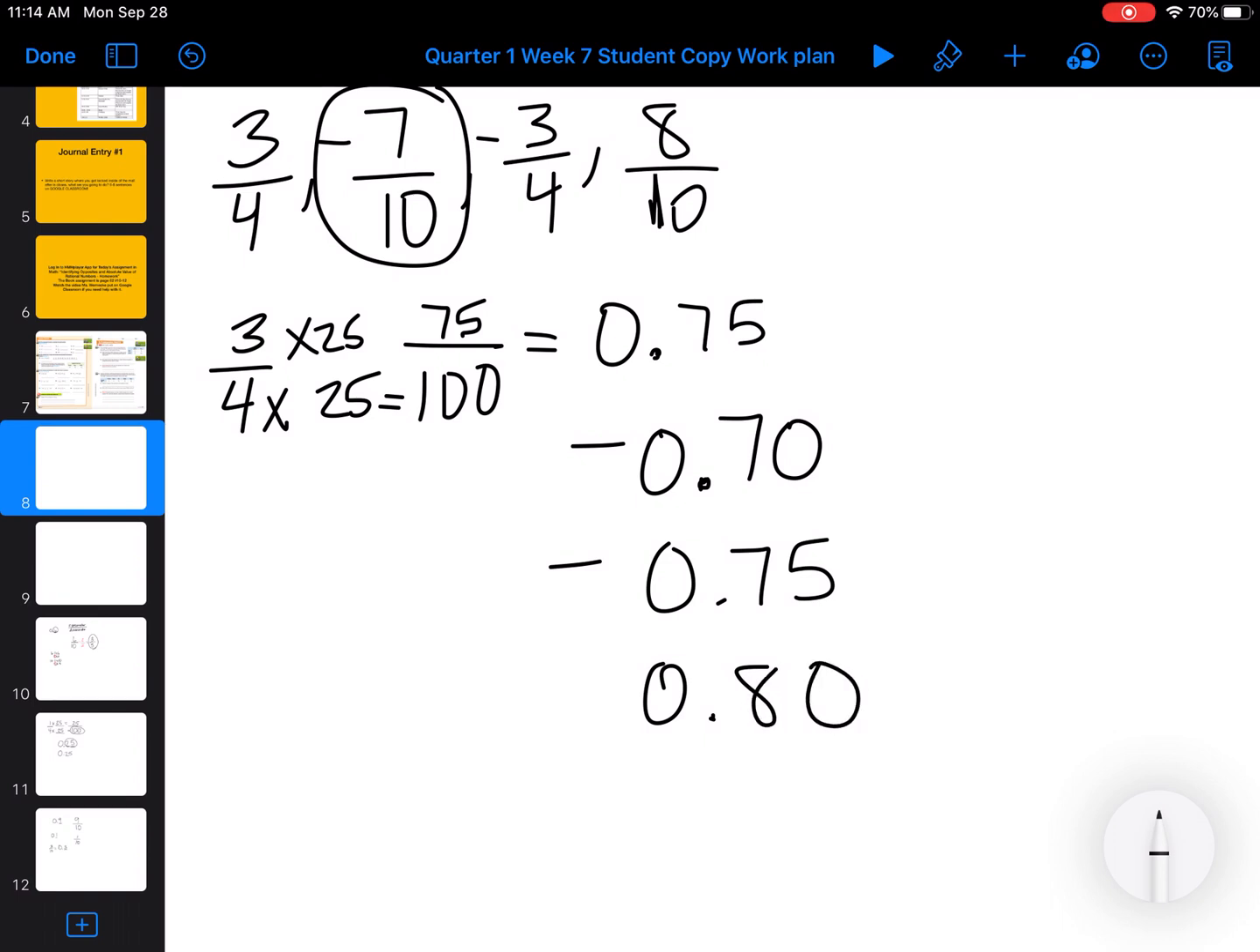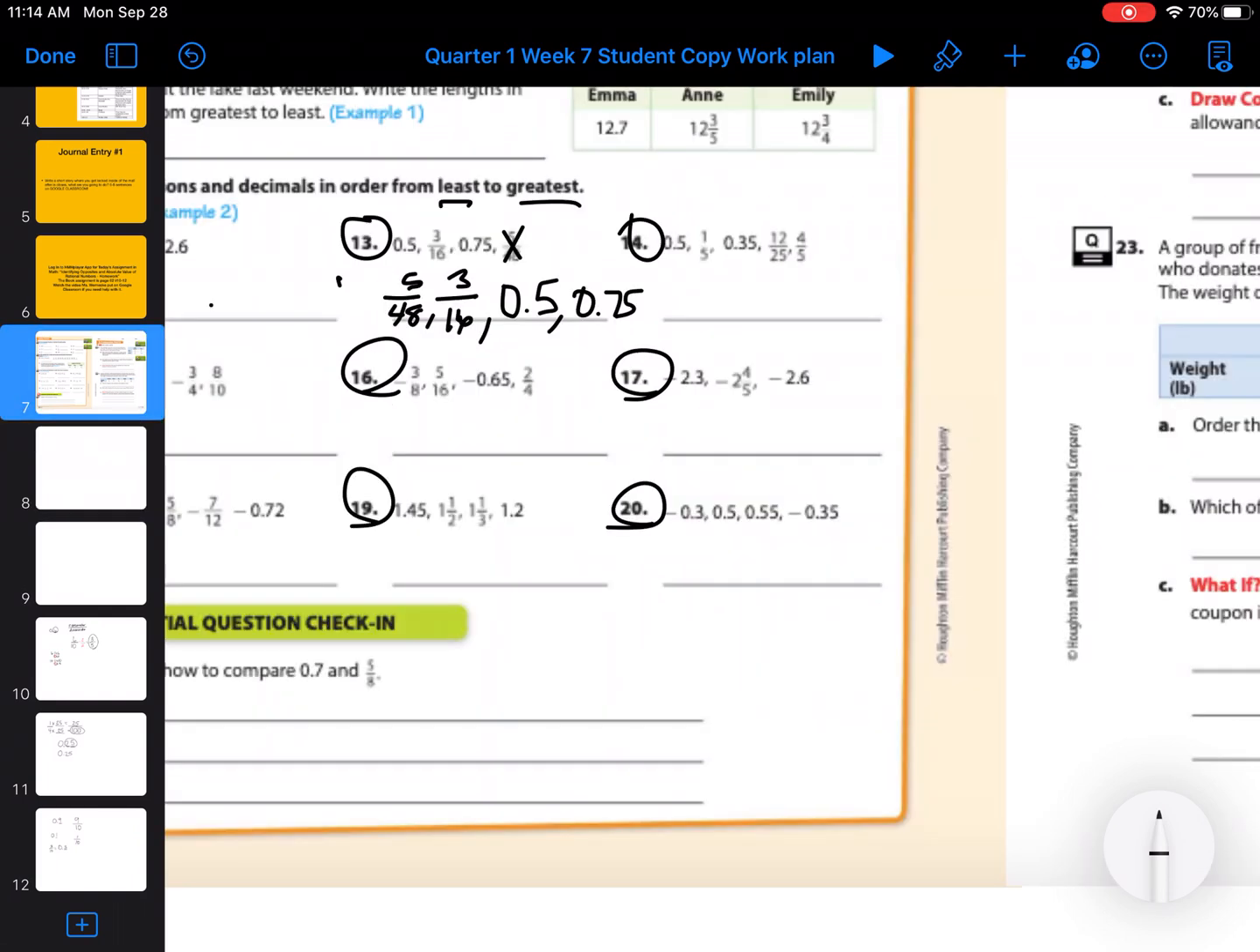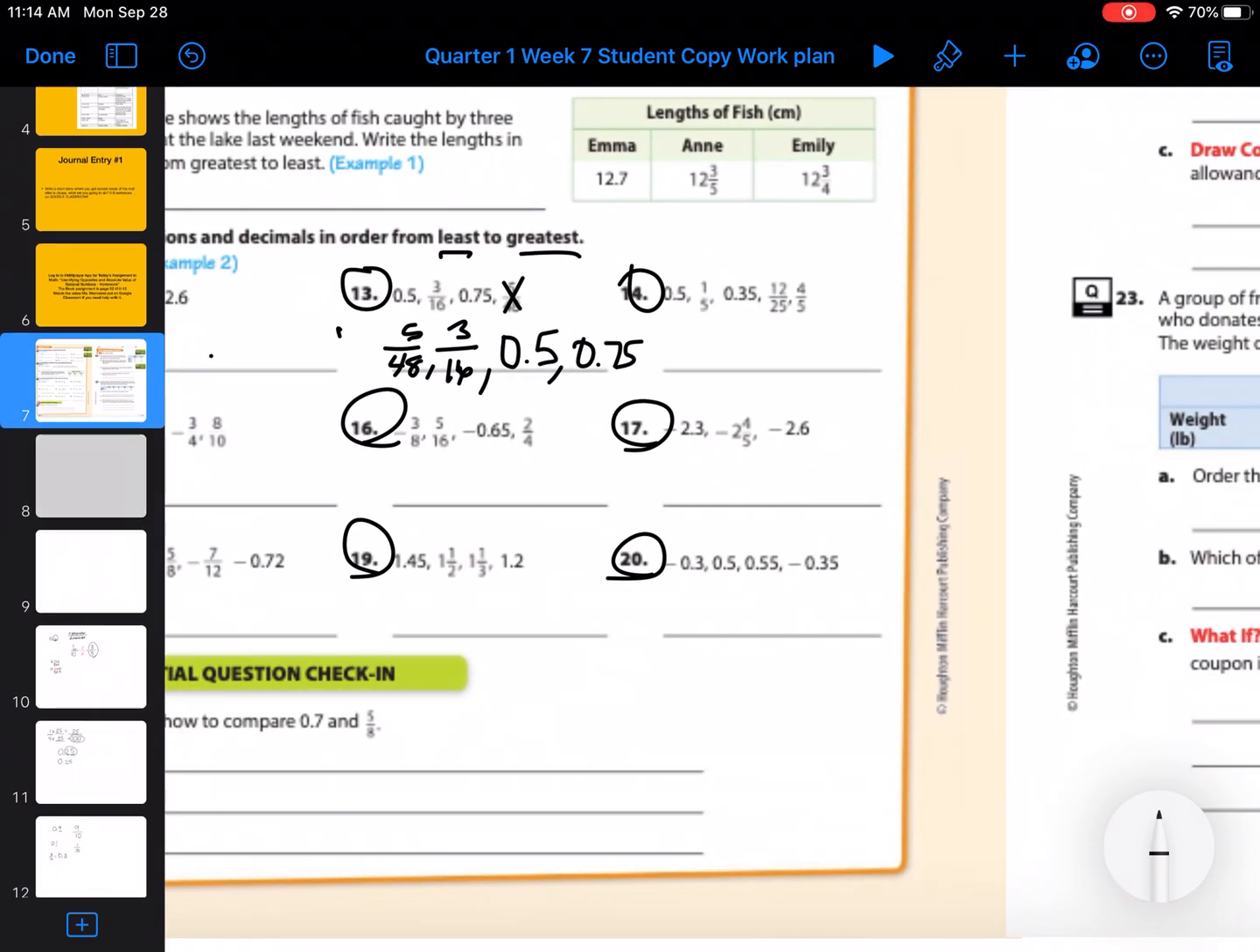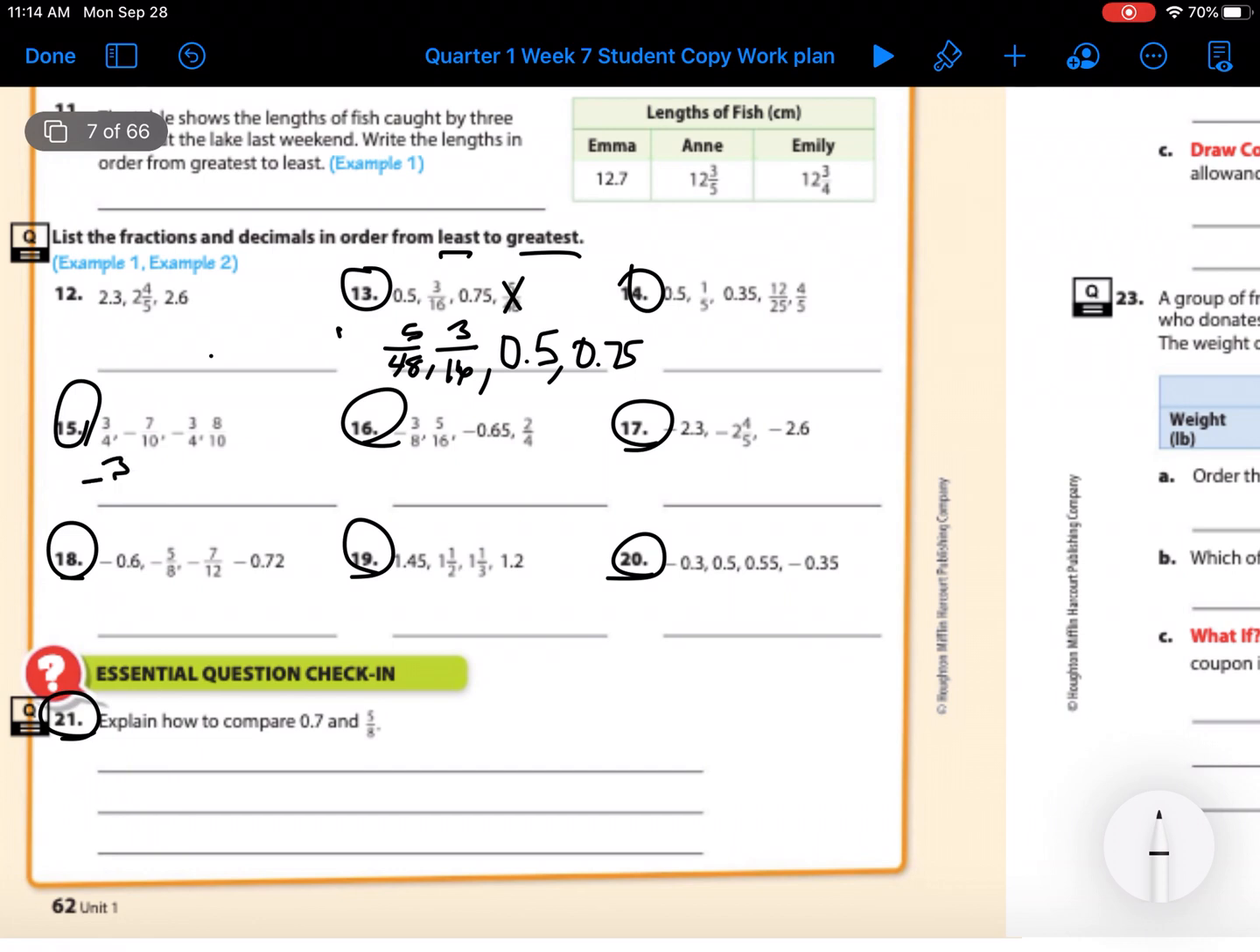So the lowest number is going to be this negative 0.75, which is this negative 3/4. So I'm going to go back up here, and I'm going to write that on the line. And then I have negative 7/10. And then I have a positive 3/4 and a positive 8/10. So these problems are not really that hard, but it is trying to figure out, do I do a decimal, do I do a fraction, and then comparing denominators.